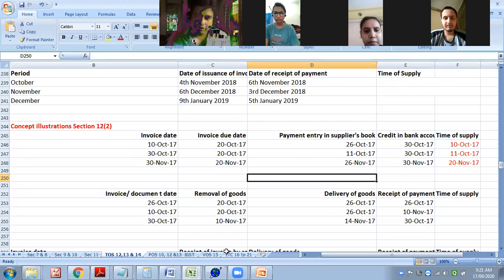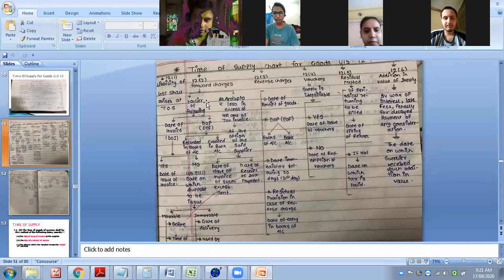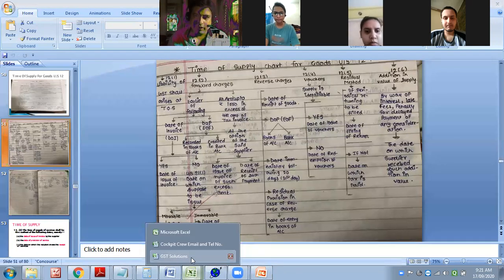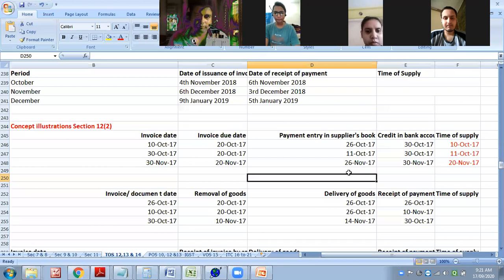So this question was talking about this aspect, whether invoice issued, date of payment, credited in books, recorded in books, etc. I hope this table is there with you all. Next.